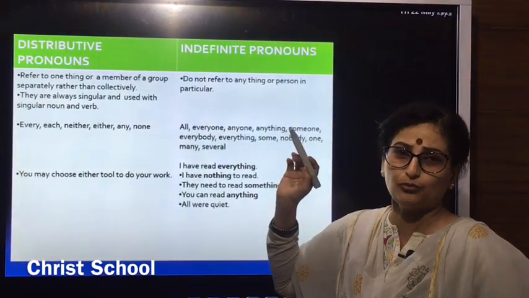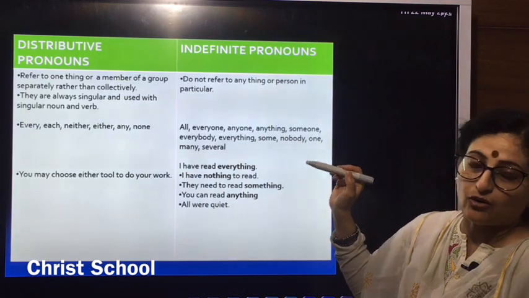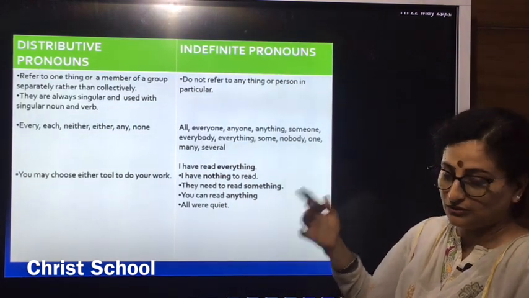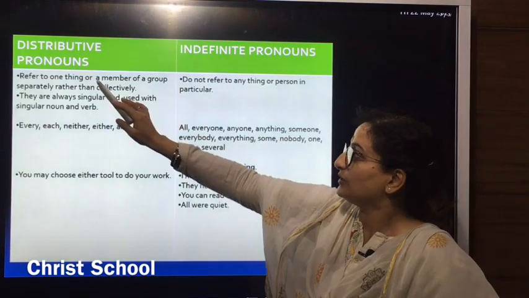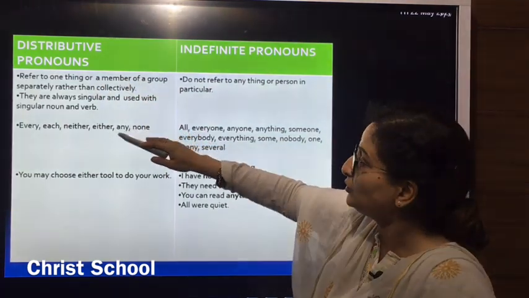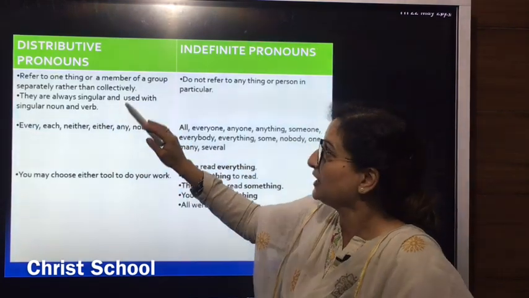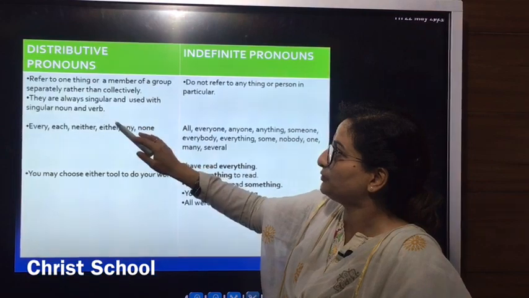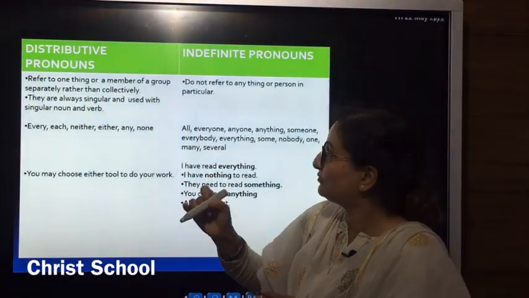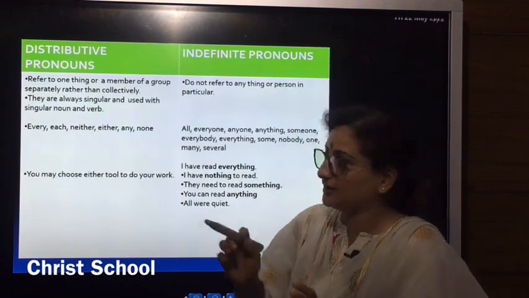These are again very important types of pronouns when talking about questions related to pronouns. In this we generally get questions related to the verb and the noun used in the sentence when we are using distributive pronouns. Distributive pronouns always refer to one thing.